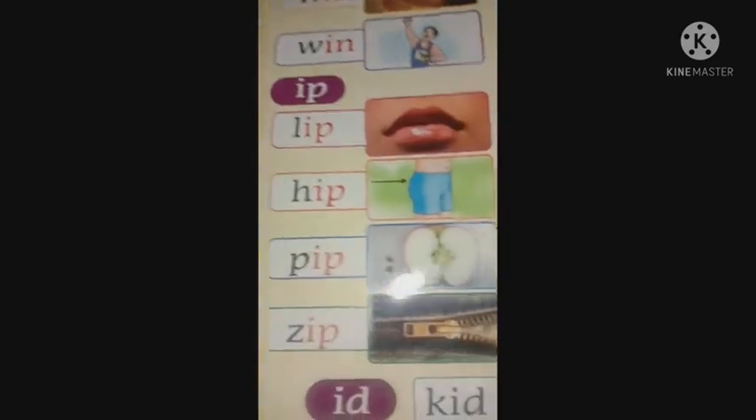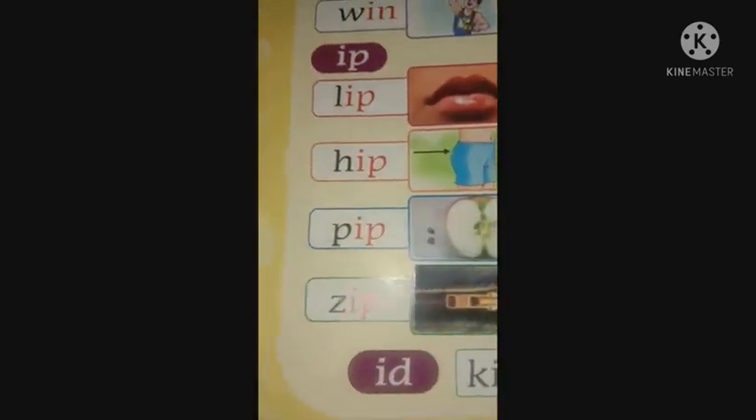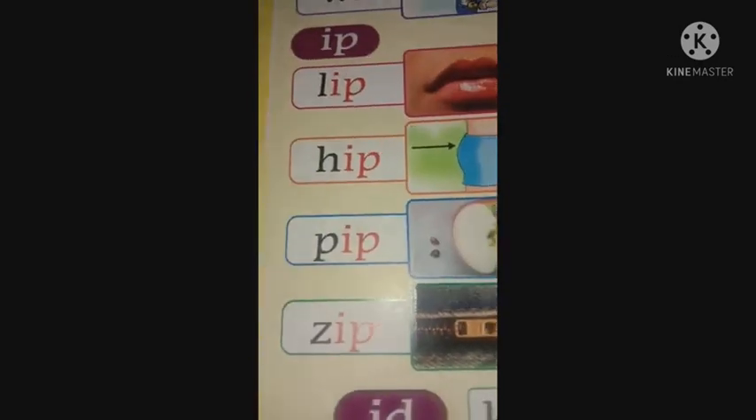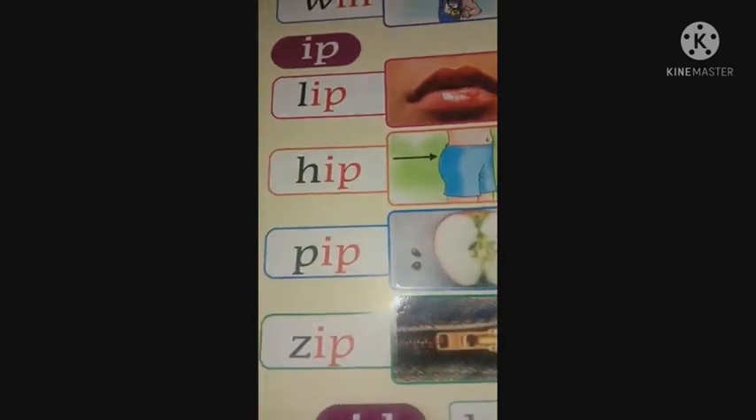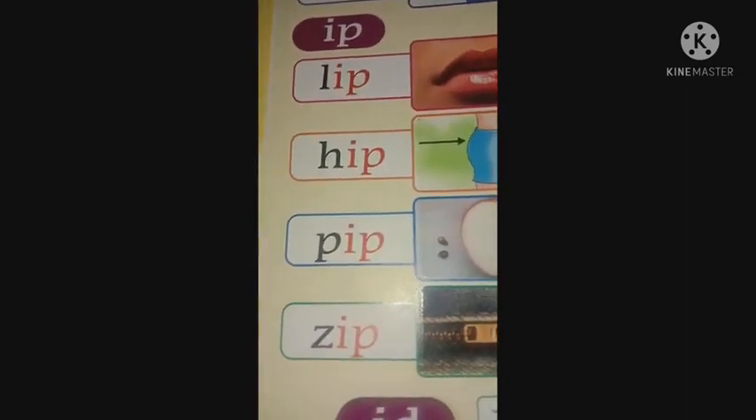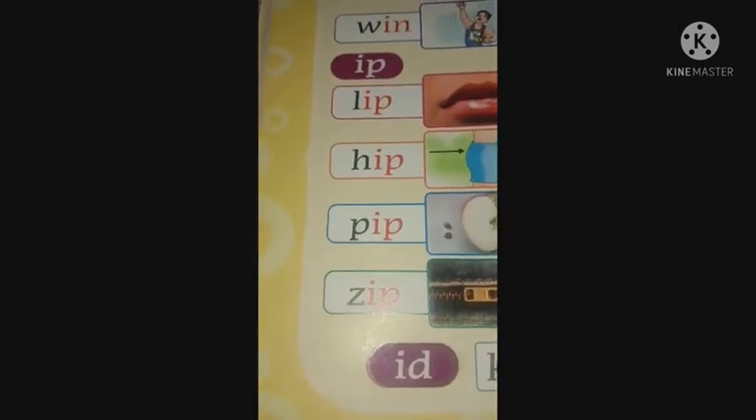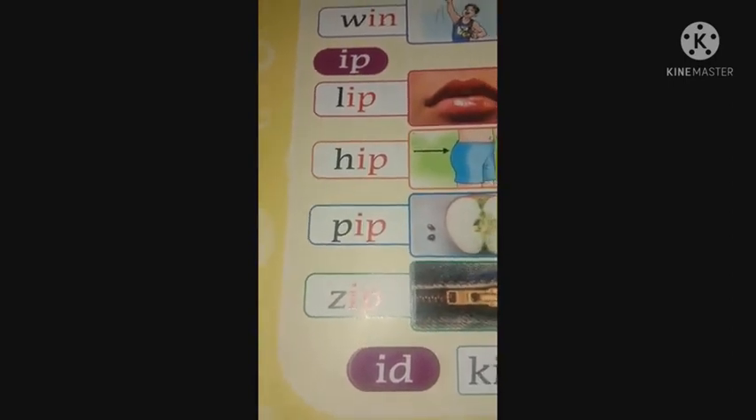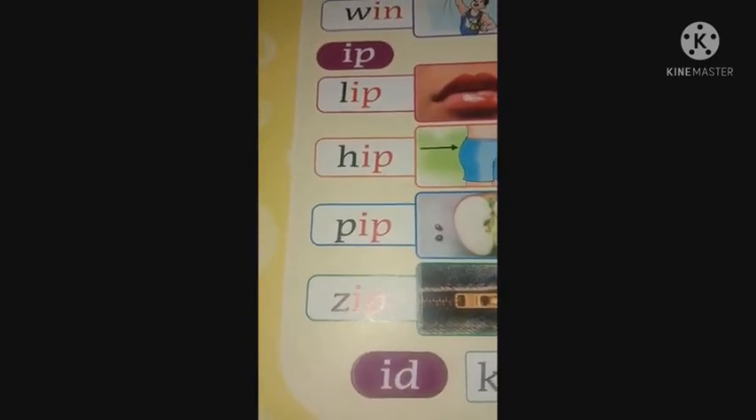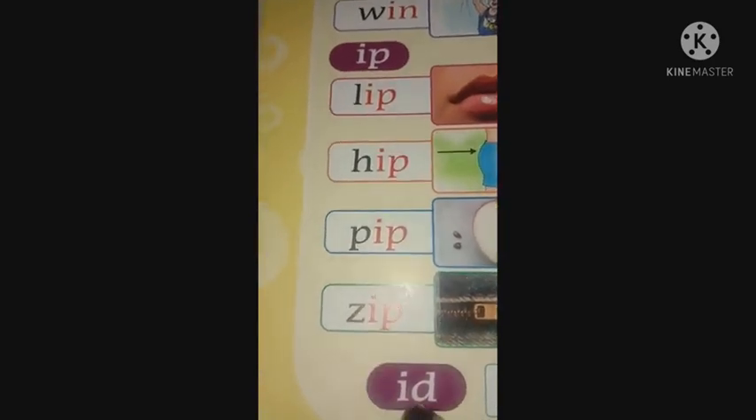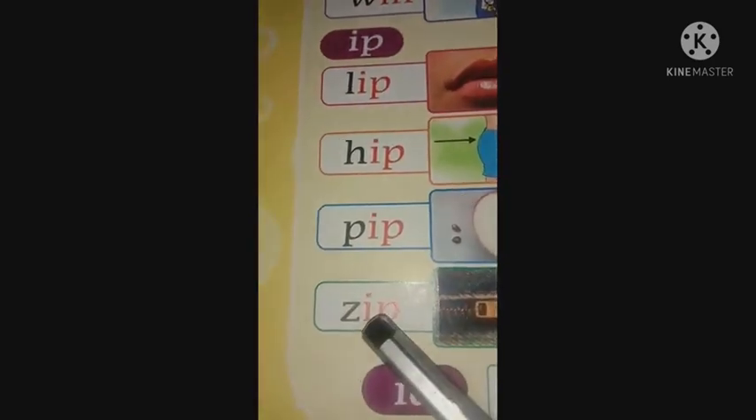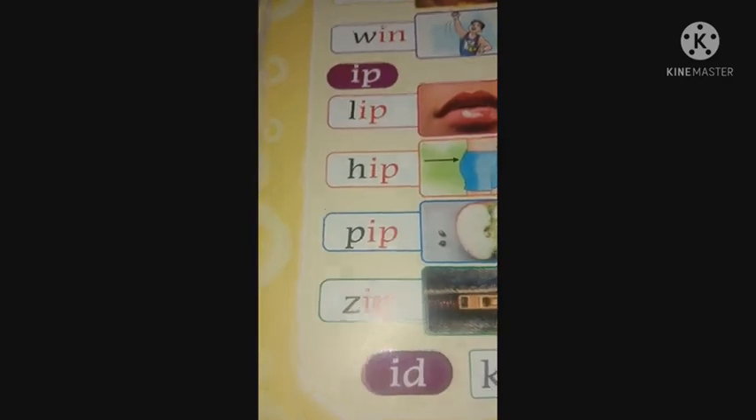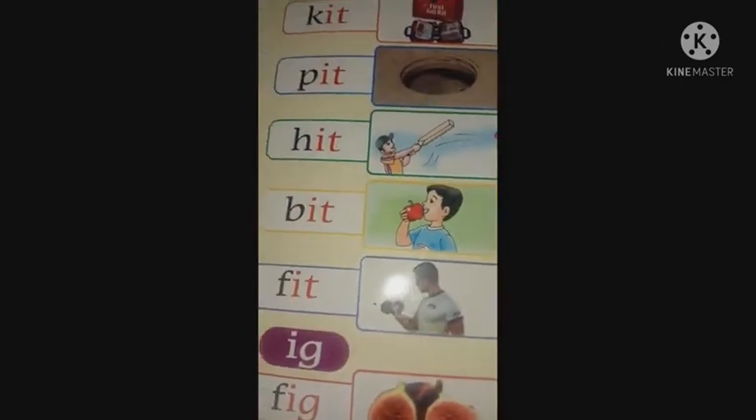The next one is pip. P-I-P, pip. P says pa, I says e, P says pa. Pa, e, pa. Pip. The next one is zip. Z-I-P, zip. Z says za, I says e, P says pa. Za, e, pa. Zip. Now let's have a look at some more words.